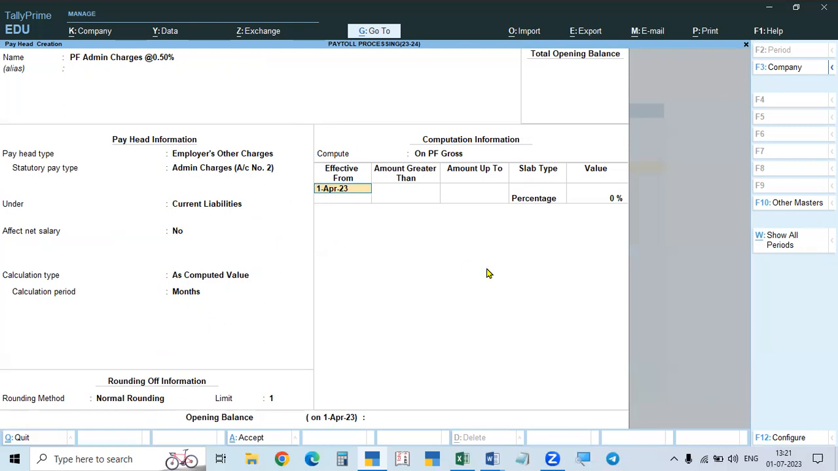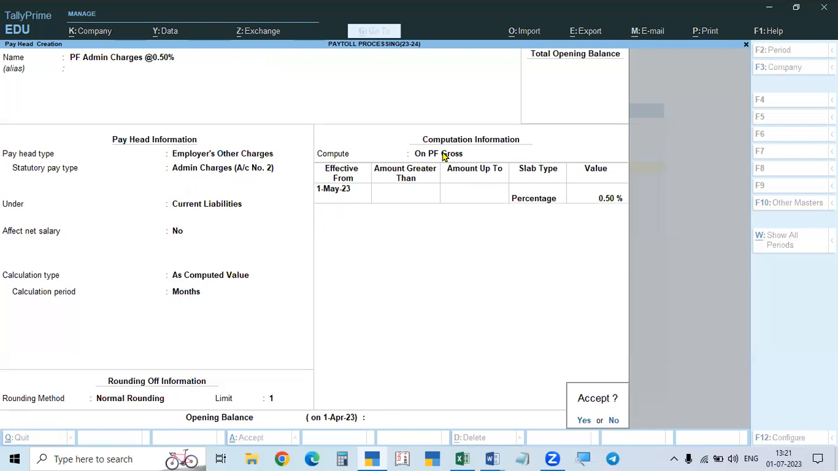Everything is skipped. So 1523. Okay. And here also there is no limit. So the percentage will be 0.5% on the PF gross only. So EDLI contribution and PF admin charges are both calculated on the PF gross amount. It is an expense to the employer. He will pay from his pocket. It is not a contribution. Okay, so that is it.